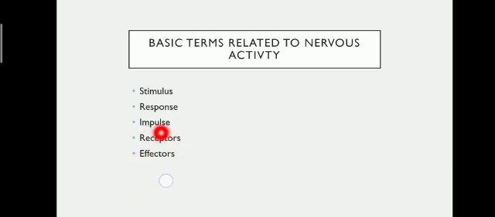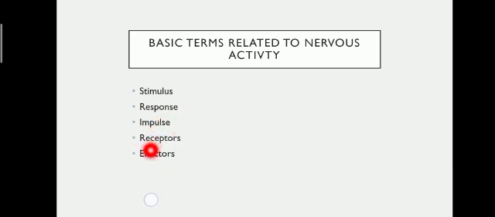I'm just explaining with an example. Suppose I'm touching a hot iron, that hotness or the change in the temperature is the stimulus which I'm getting. Then the receptors are the cells present at the tip of my finger, and then the stimulus or the message, that is the impulse, is sent to my brain.